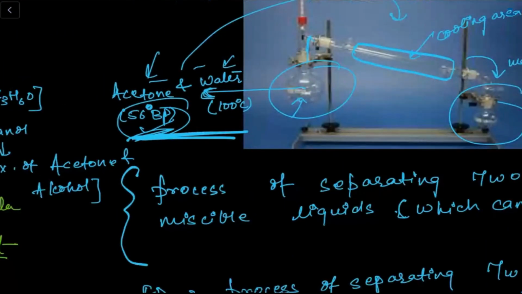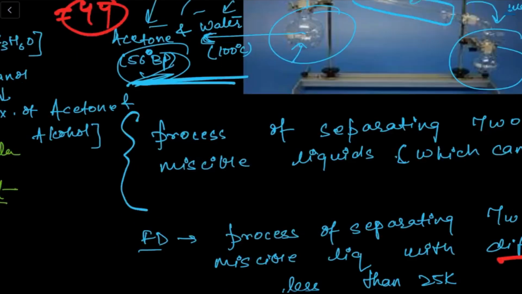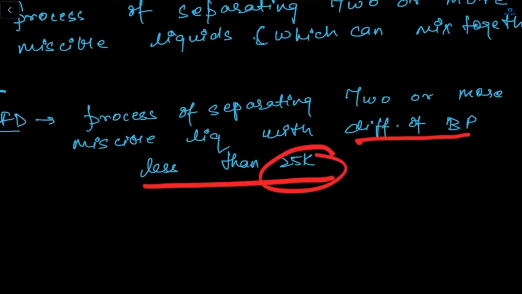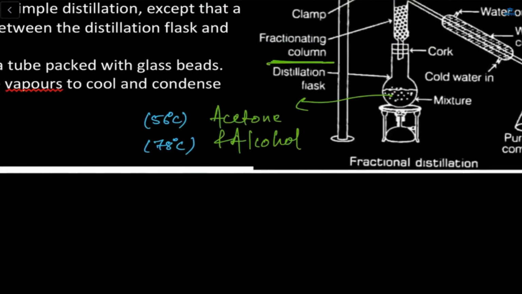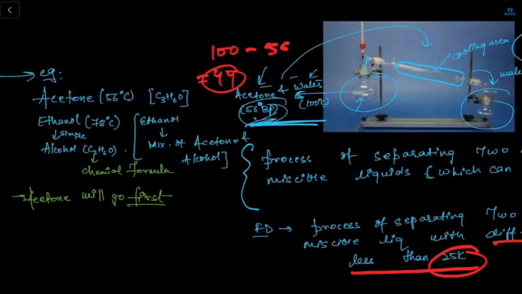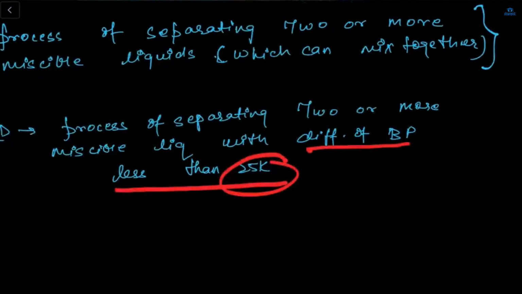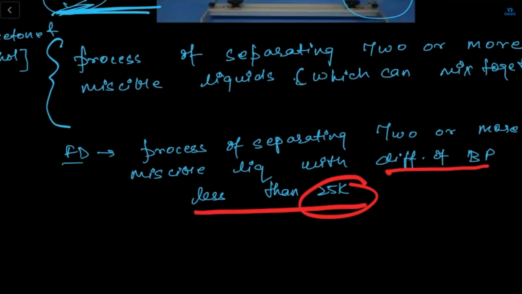And here the difference between the acetone and water is how much? 100 minus 56 is what? 44. So it's not less than 25 Kelvin. But here, what is 78 minus 56? Mine is 22. Yes, it's 22. So 22 is less than 25, right? This is the difference between distillation and fractional distillation.